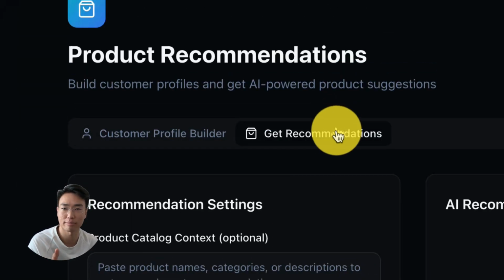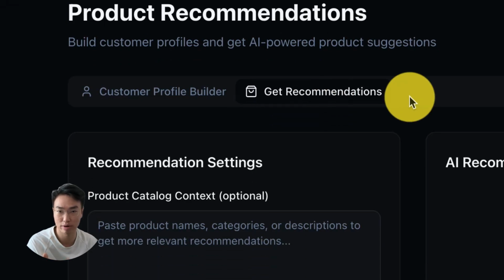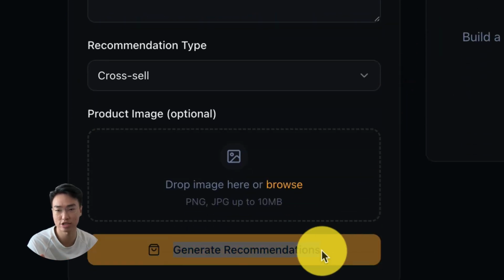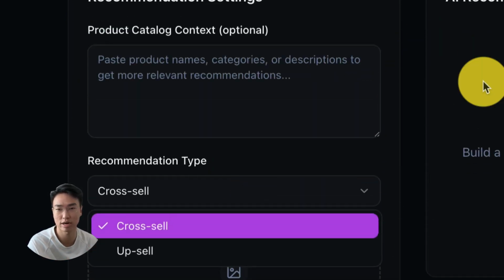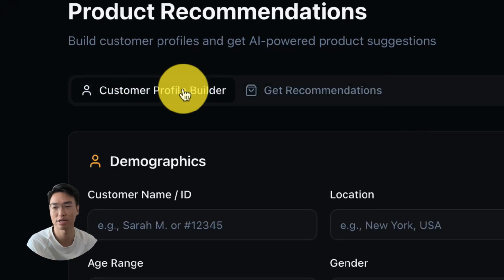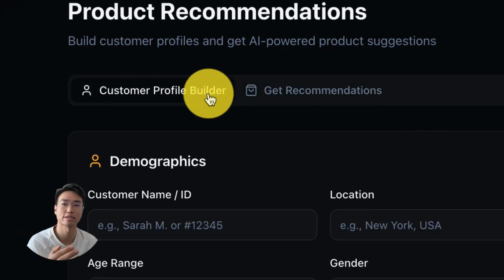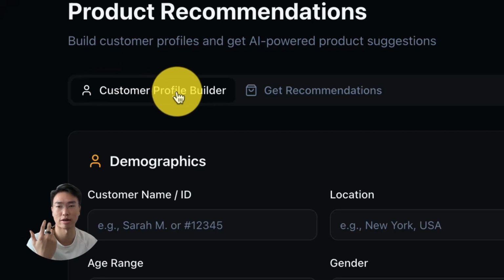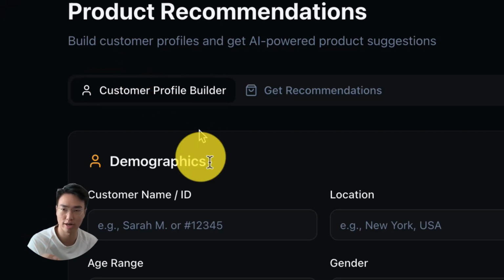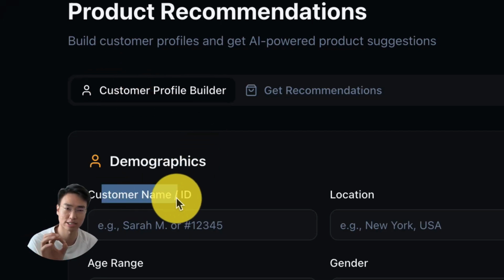Before we start getting a product, this is where you want to get your product recommendation. You can see you can't generate anything here. You can't do anything here, right? Because we need an ICP, or we also call it customer profile, right? This is a builder, so we call it customer profile builder, where you need to create your ideal customer type.